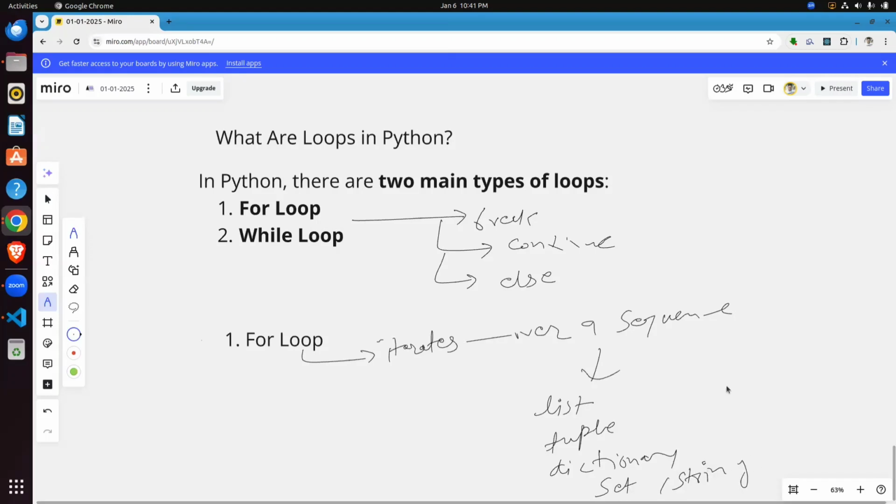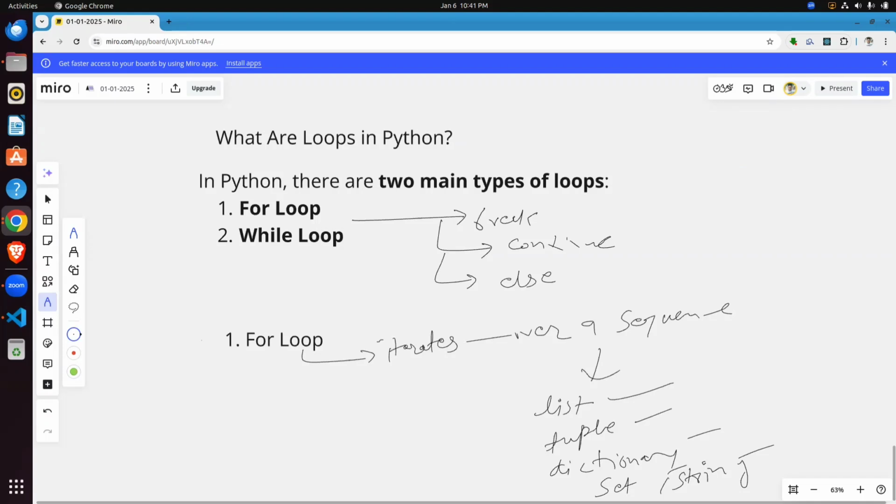Some interviewers ask questions about which of these, tuple, dictionary, set, are iterable objects or not. We can use a for loop for any object that is iterable.